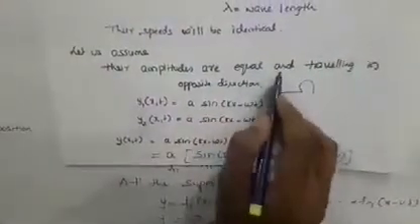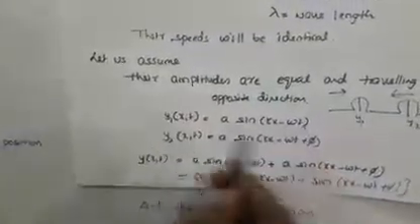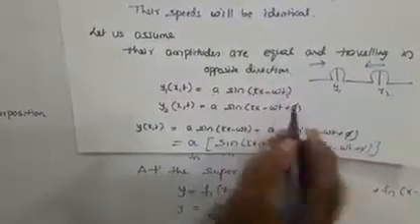Let's assume the two waves have equal amplitudes and travel in opposite directions. Take these as y1 and y2. y1 of x,t is a sin(kx minus omega t), where a is the amplitude, k is the wave number, x is the distance, omega is the angular frequency and t is the time. For the second wave, take a sin(kx minus omega t plus pi). We take pi as a small phase change.